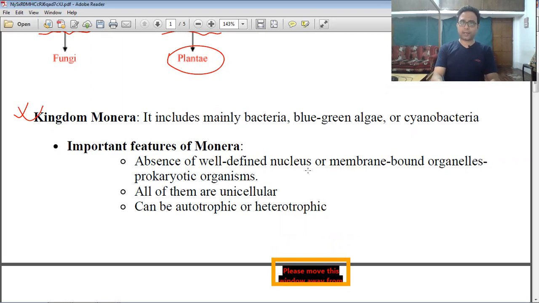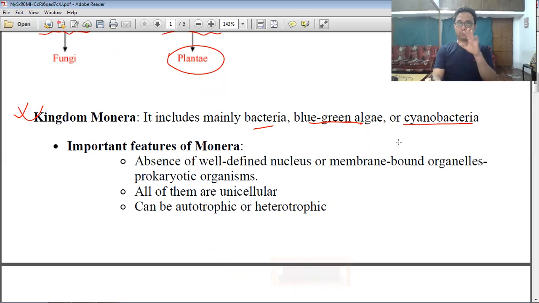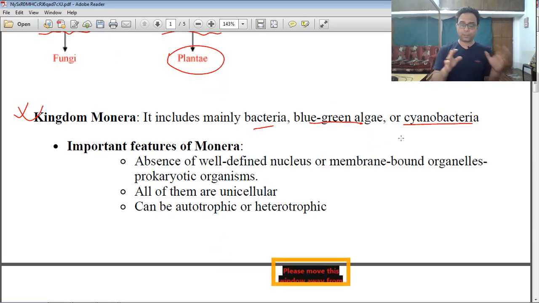Some examples of the kingdom Monera are the bacteria and the blue-green algae, or cyanobacteria. Blue-green algae or cyanobacteria are bacteria of Monera which are able to photosynthesize. This class is very important for your board exam and also for entrance exams and foundation. So bear in mind that blue-green algae or cyanobacteria are photosynthetic bacteria which can produce their own food.